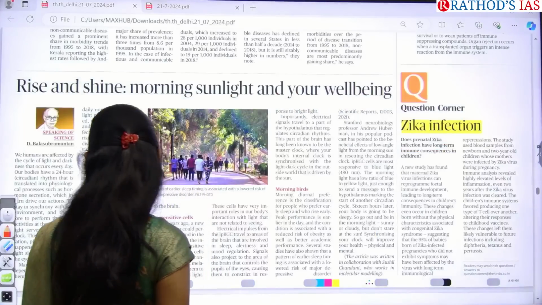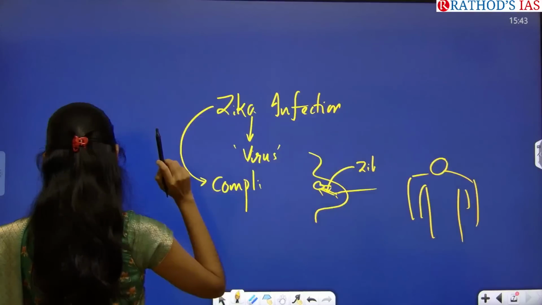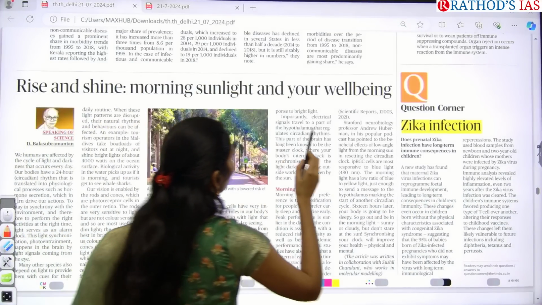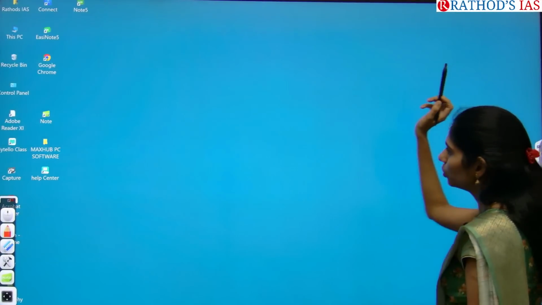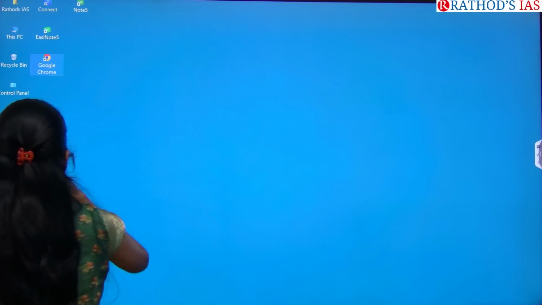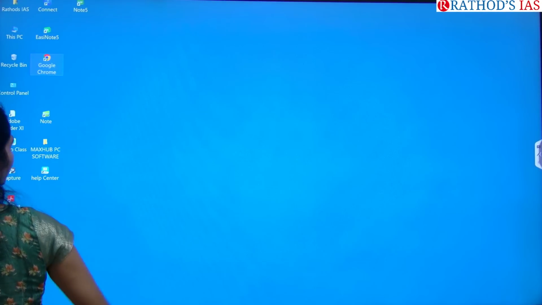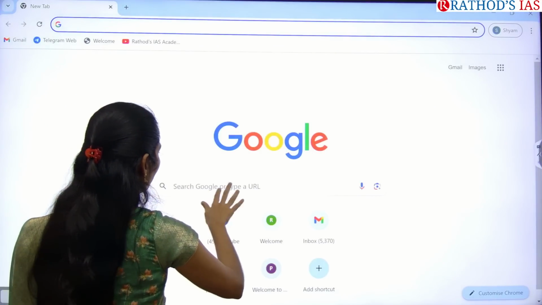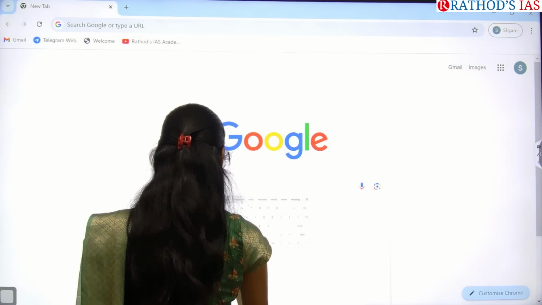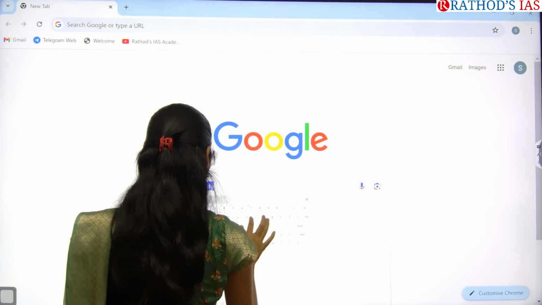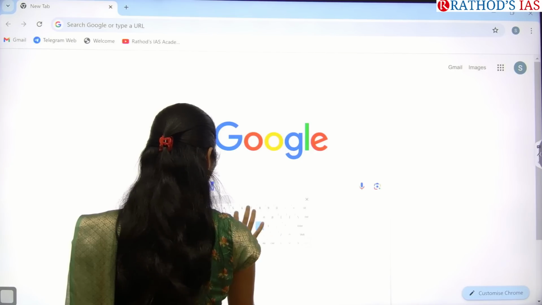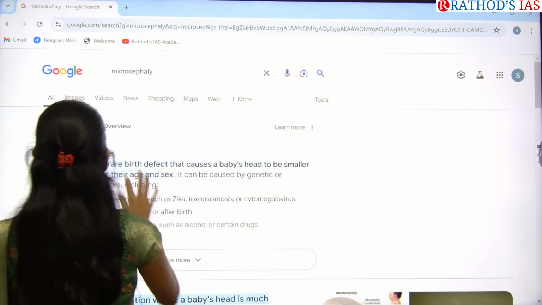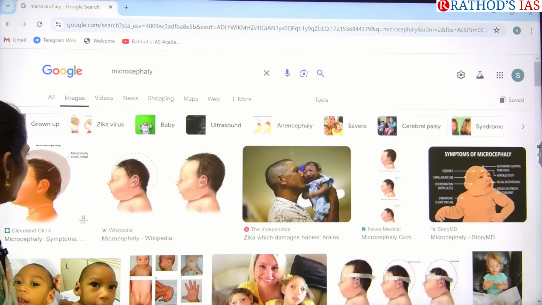I will try to show you the images in Google. I will open Google so that you can understand well. At least try this from today. Okay, microcephaly. So you can see the images.